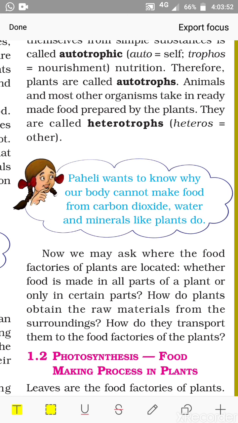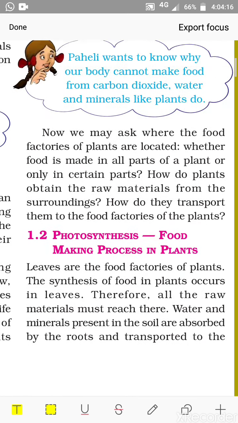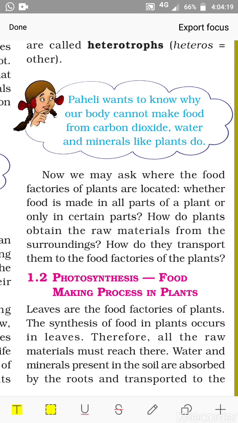How do plants obtain the raw materials from the surroundings? Another question may come, that is, how do they get this? Air is there, water is also there, but how do they avail this? How do they transport them to the food factories of the plant? Now if it is made in certain parts of their body, how is it being transported there? So all these questions come when we talk about nutrition in plants. So let us start with the nutrition in plants.